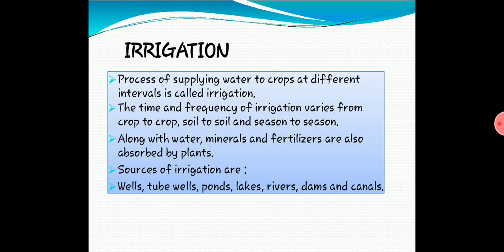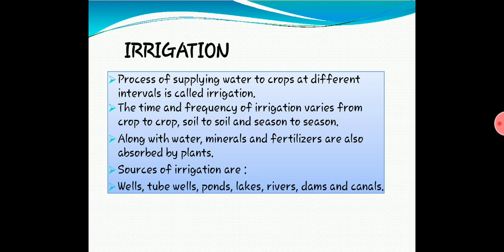It is needed to get mechanical strength. And plants are living beings, so many metabolic activities take place inside the plant body also. For all these processes, plants need water. So we have to provide water to the plants at different intervals, and it is called irrigation. Next point, the time and frequency of irrigation varies from crop to crop, soil to soil, and season to season.